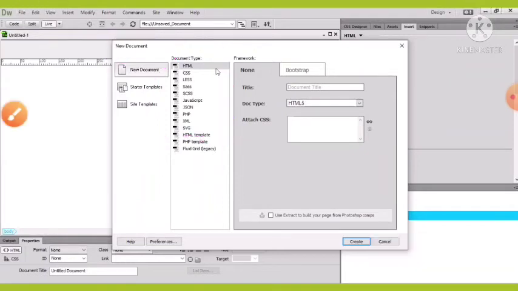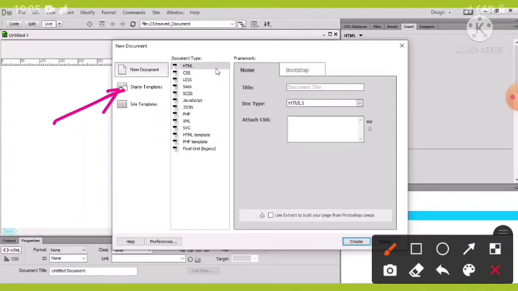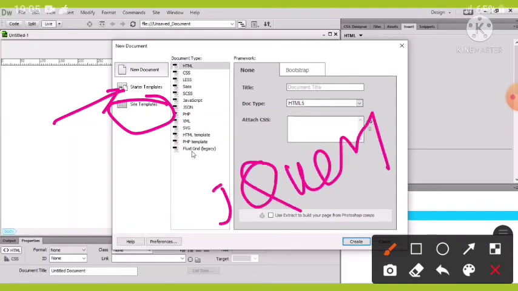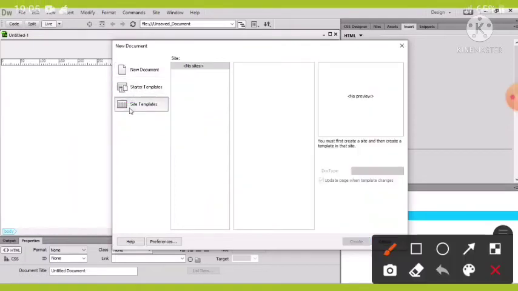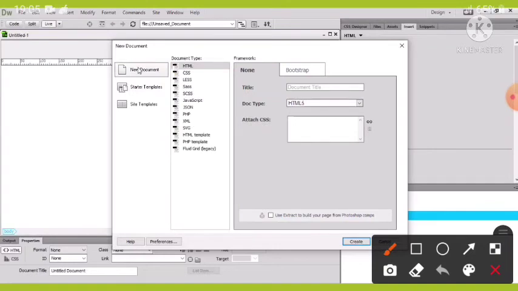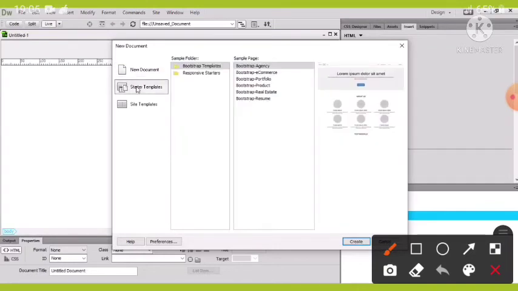Here you can see one option, that is starter templates. This option allows us to create web pages based on Dreamweaver's templates. Another one is site templates. This option is used for creating mobile applications with jQuery, jQuery Mobile. Now just select the page type and the layout that we want to use, then click on the Create button.